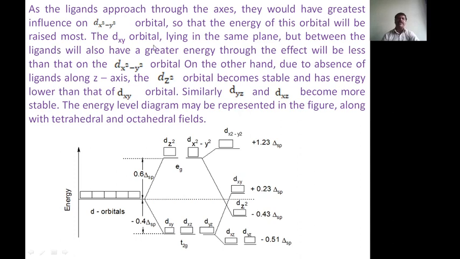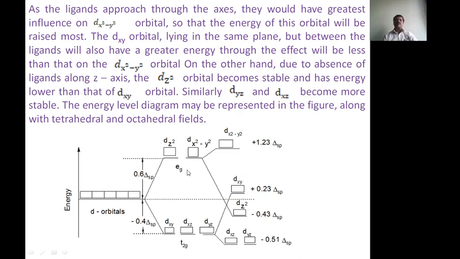The dxy orbital, lying in the same plane but between the ligands, will also have a greater energy, though the effect will be less than for the dx square minus y square orbital. On the other hand, due to the absence of ligands along the x-axis, the dz square orbital becomes stable and has a lower energy than the dxy orbital. Similarly, the dyz and dxz become more stable. The energy levels may be represented for the tetrahedral complex below.